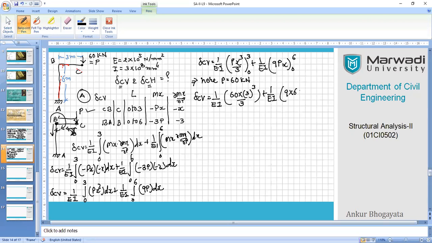9 into 60, because P becomes 60 and this becomes 6x, right? So when you total them and get the final answer, since I have already calculated, I am not going through the details, the final value will be like this: 540 upon EI plus 3240 upon EI.